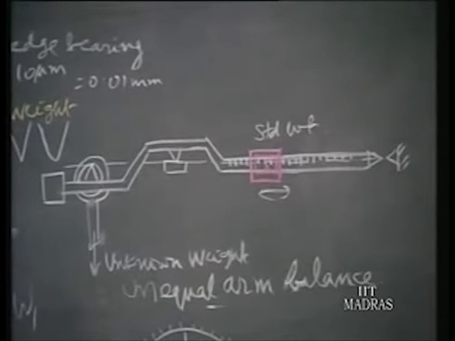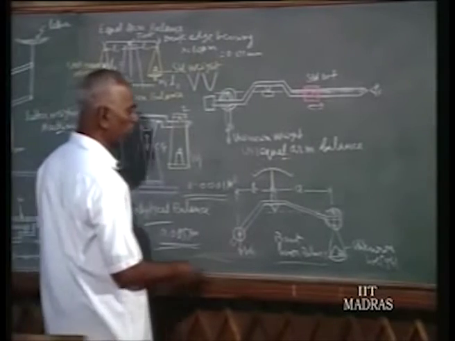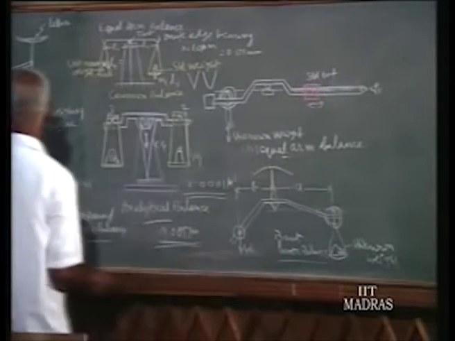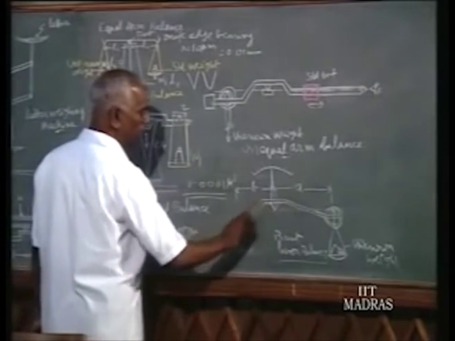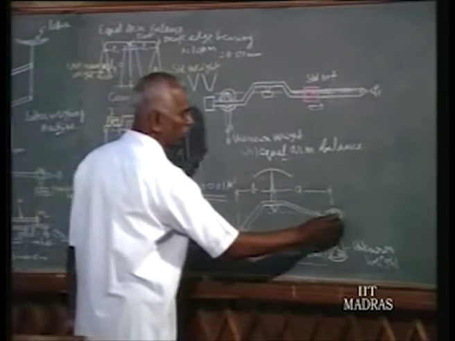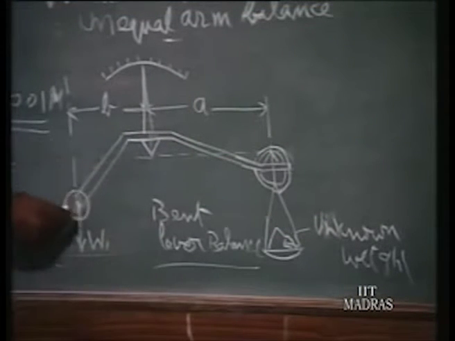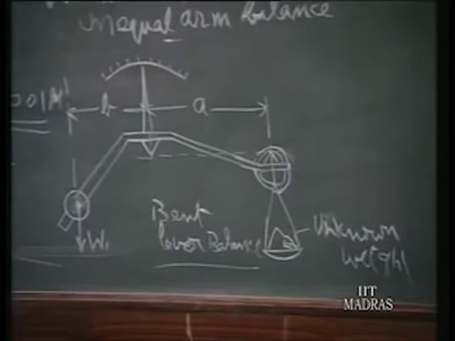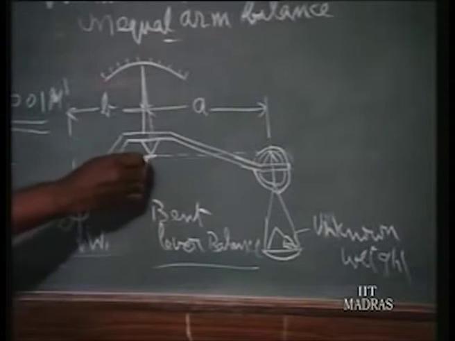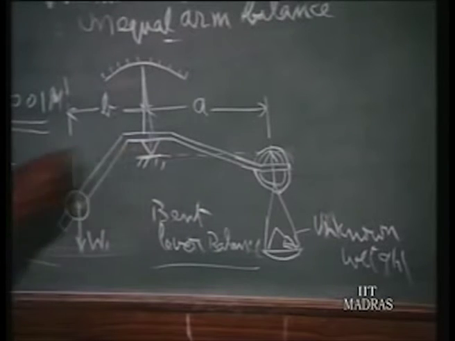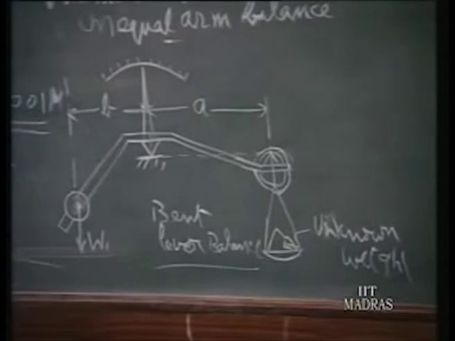Such a thing is there in the bent lever balance. This is a bent lever balance. That is the third type, the bent lever balance. So this is the lever bent in this form, and at one end we have this knife edge and the pan. At the other end we have a fixed weight W1 acting at a distance B from the pivot, from the knife edge. This is the knife edge supported, and above the knife edge, as part of the lever, a pointer is attached.